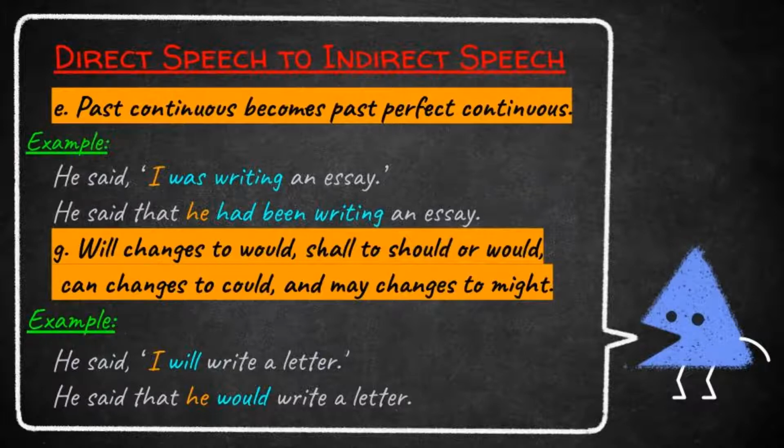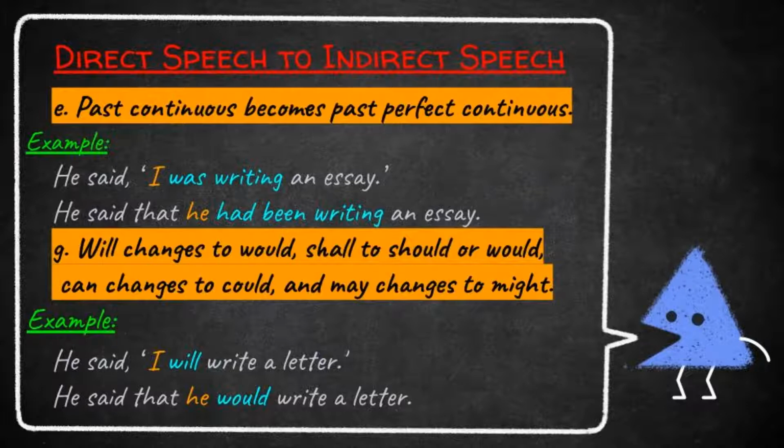Let us see the next rule. Students, we learnt about direct and indirect of present tense, past tense and future tense. Now we are going to learn how to convey a message when we have modal verbs. Look here, they have given some modal verbs. They are will, shall, can and may.